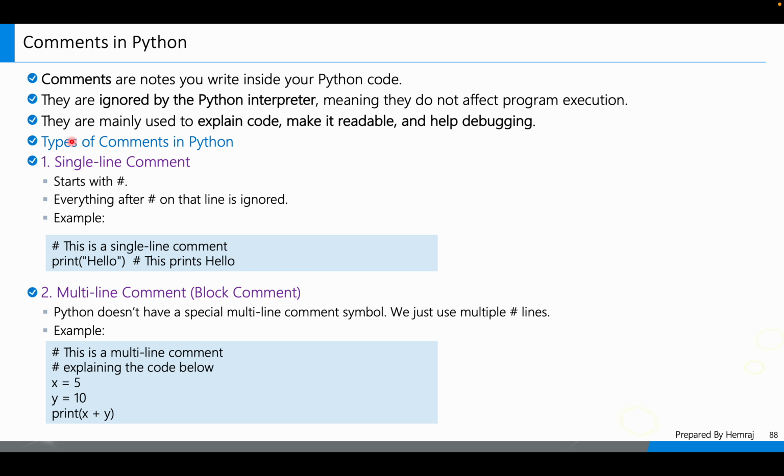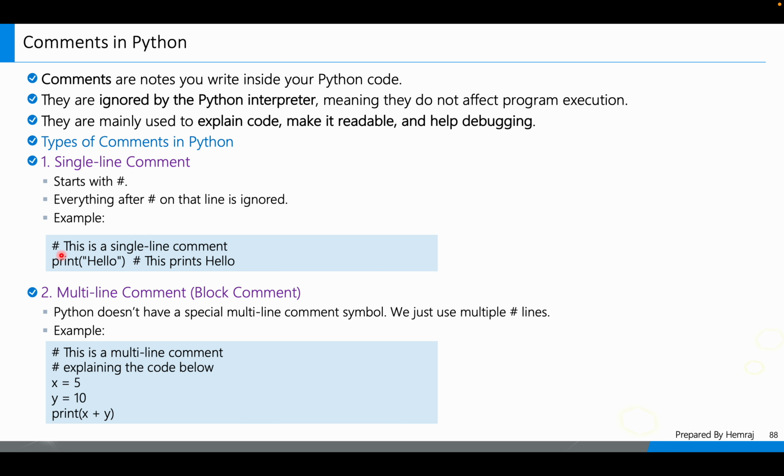There are three types of comments in Python. First, the single line comments. Single line comments start with the hash. Everything after the hash on that line is ignored by the Python interpreter. Any line that starts with a hash does not affect our code. It just explains our code.